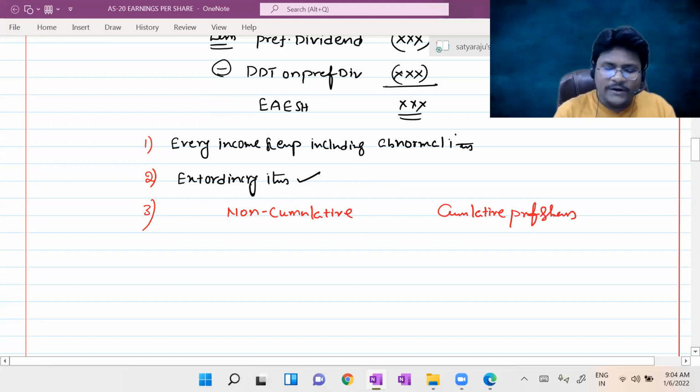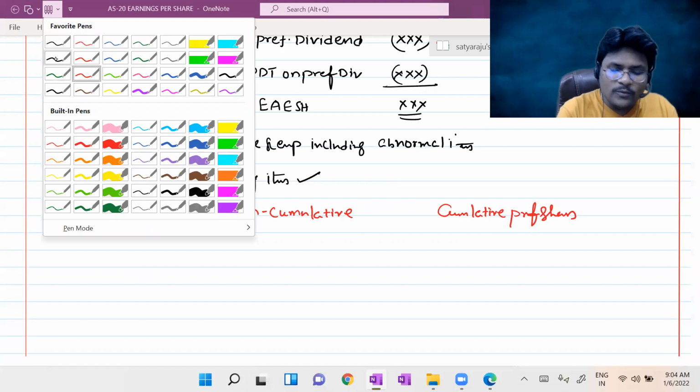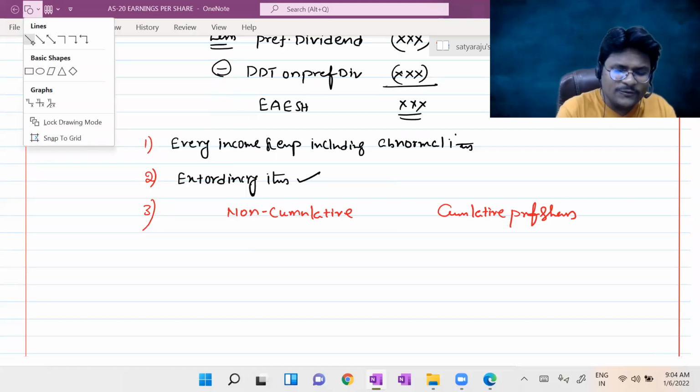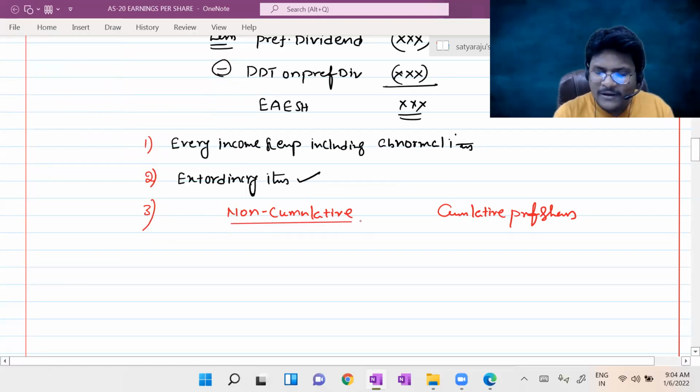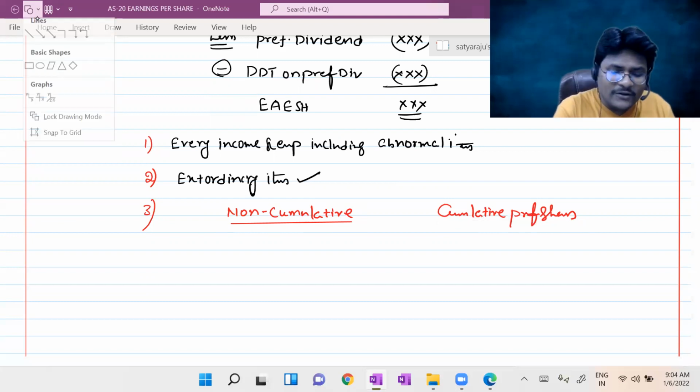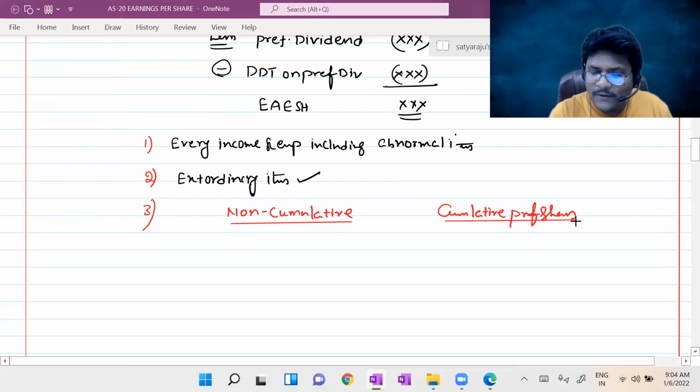So, non-cumulative preference shares and cumulative preference shares. What is the special point here, sir? Please observe, then tell me whether it is special or not. Sir, in general, what is the meaning of cumulative preference shares as well as non-cumulative preference shares? Can you please tell me, all of you?